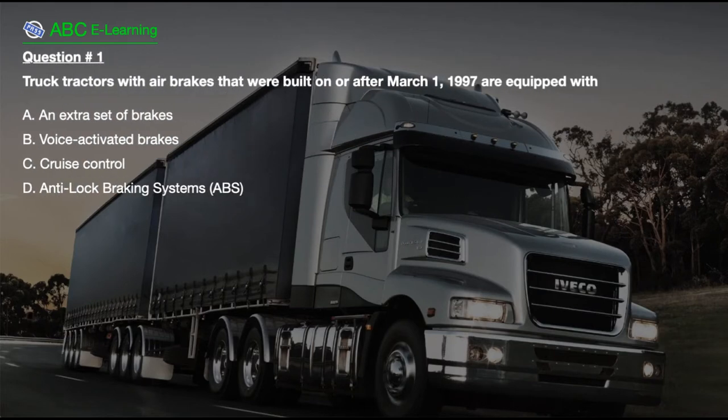Question number 1. Truck tractors with air brakes that were built on or after the 1st of March, 1997 are equipped with A. An extra set of brakes, B. Voice-activated brakes, C. Cruise control, D. Anti-lock braking systems, ABS.